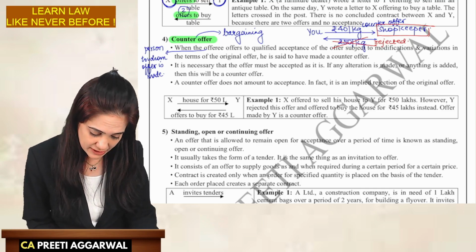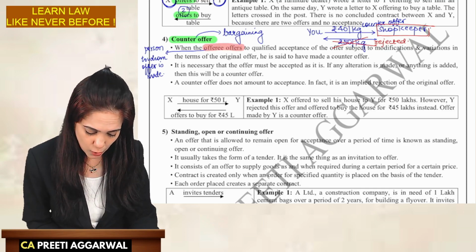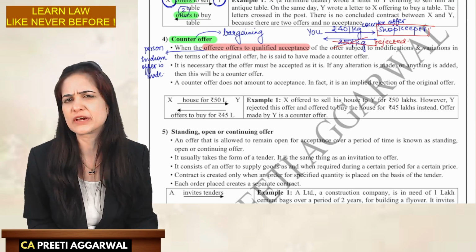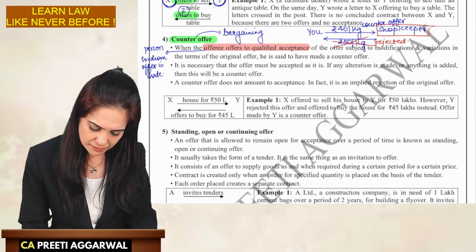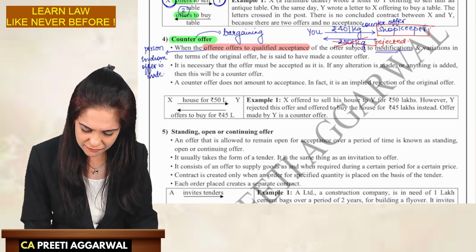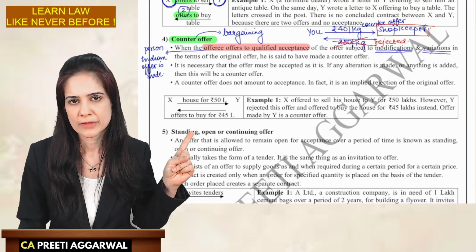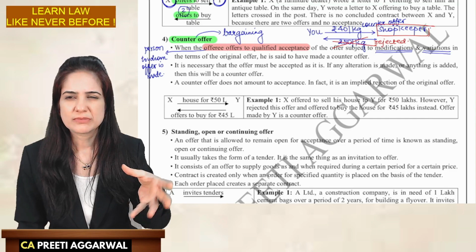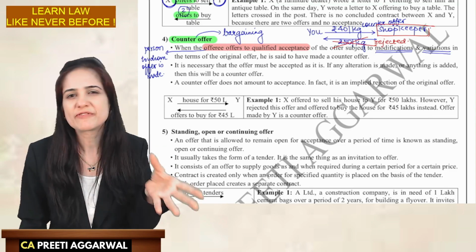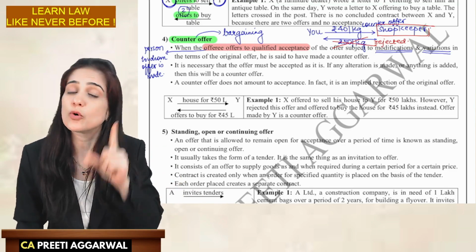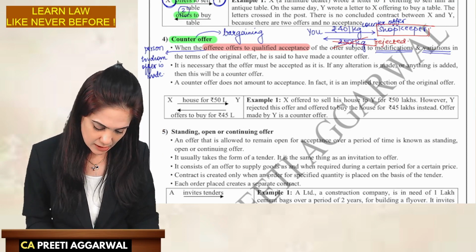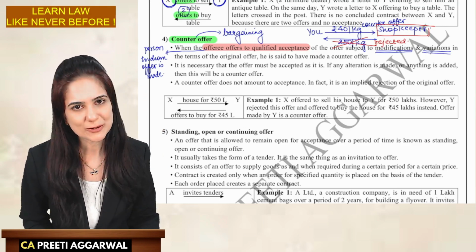When the offeree offers qualified acceptance. What is the meaning of qualification? Qualification means you are giving an offer, modifying, changing the terms of the original offer. Okay? What is the meaning of qualification? Means you are making certain changes, modification, variation in the terms of the original offer. Then he is said to have made a counter offer.